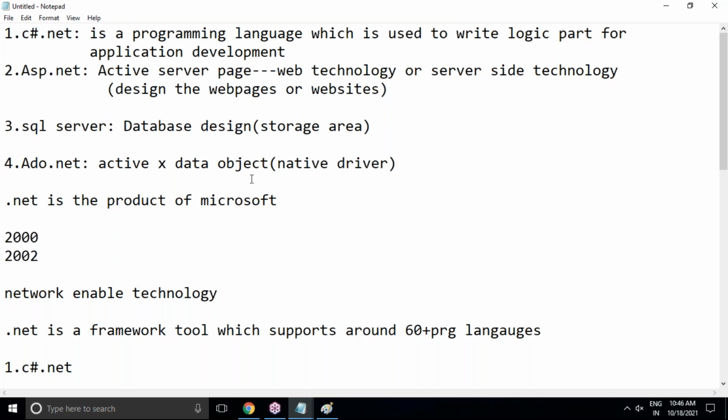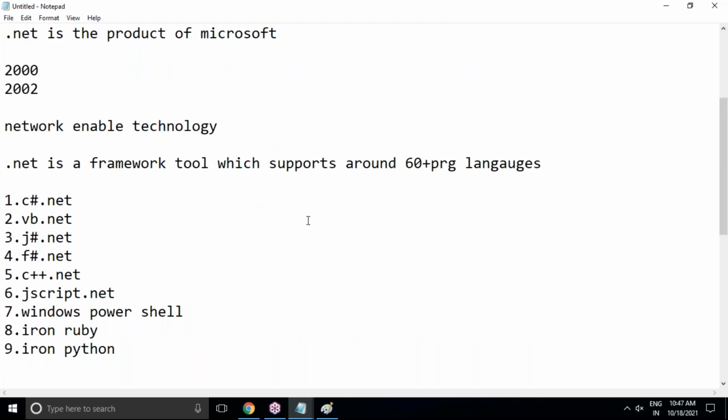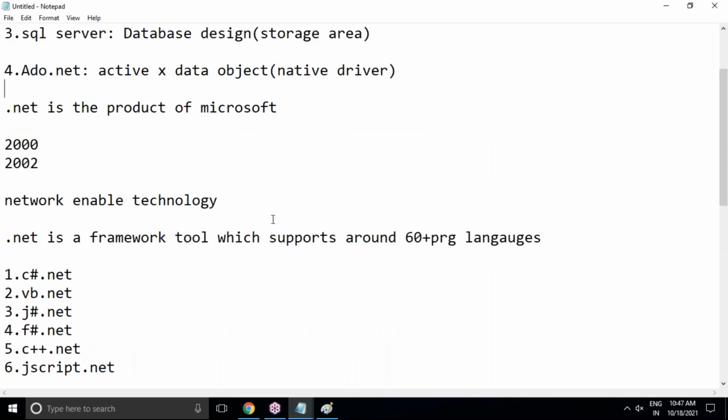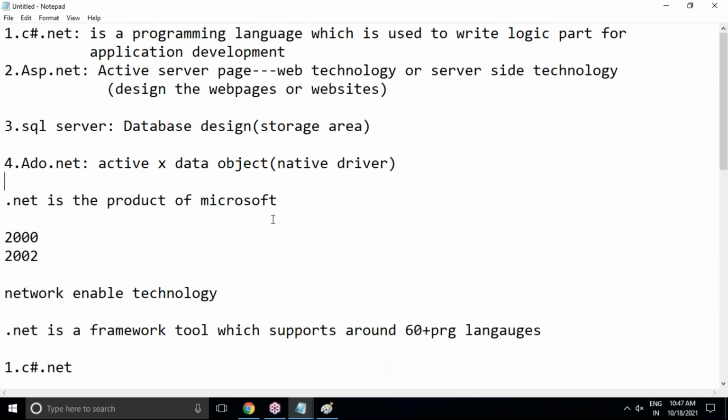We'll discuss that later. That's all from my side. What I discussed today was just the basics of .NET, and what things I'm going to cover in this session. Tomorrow we'll continue with more of the .NET introduction, and then we will enter into the programming part. Meanwhile, if you have any questions, feel free to ask me, or type your question in the chat box so that I can give an answer.